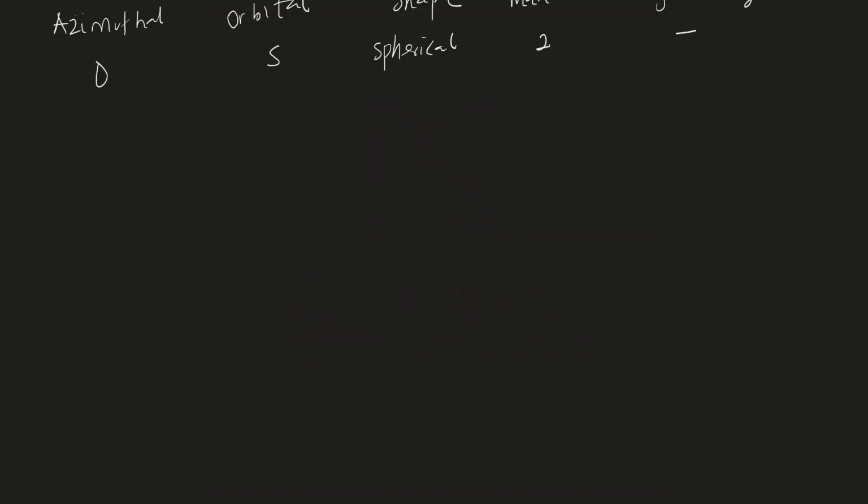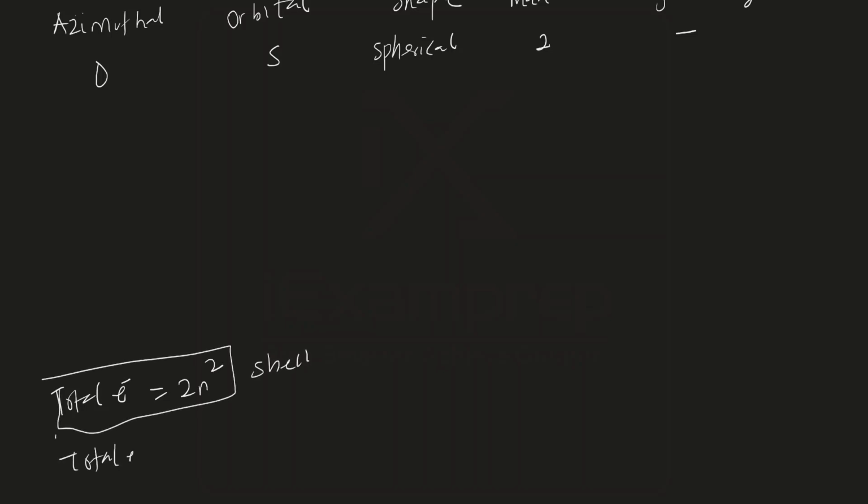So I will explain what a non-degenerate orbital is. Remember that I said that the formula for calculating total electron in a shell, not subshell now, in a shell is equal to 2n squared. The way you are going to know the total electron in a subshell is to use the formula 4L plus 2.